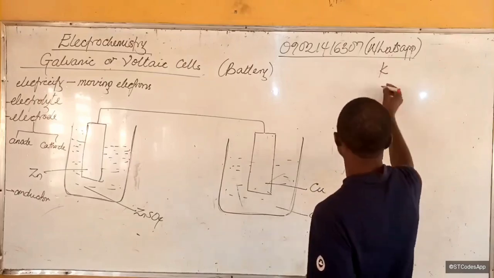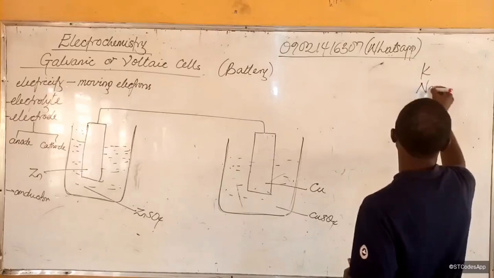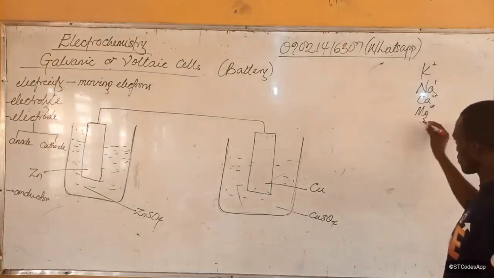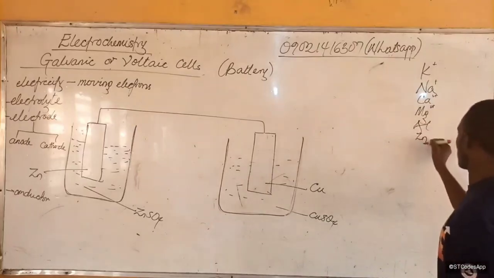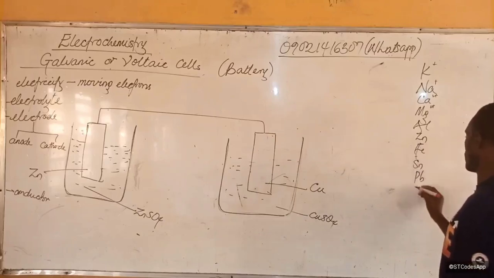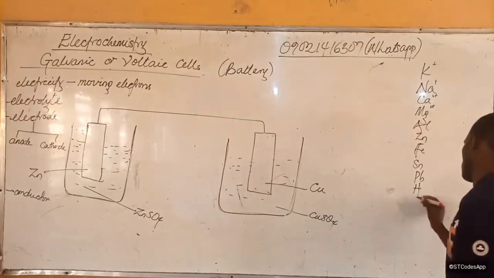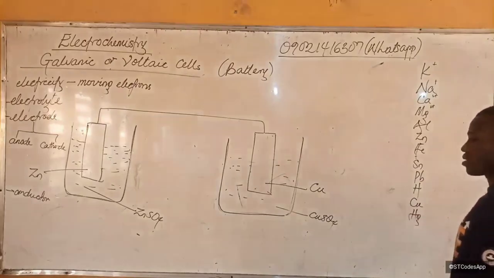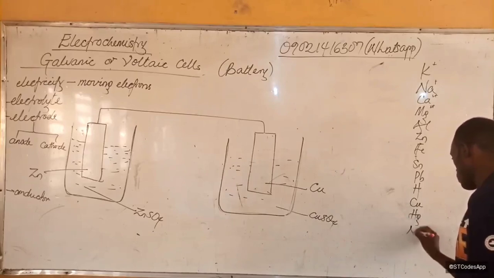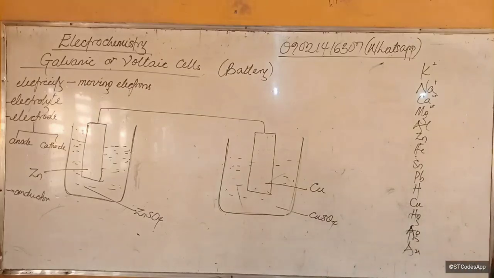So we have K, Na, Ca, Mg, in their ionic forms, plus, plus, 2 plus, 2 plus, Al, zinc, iron, tin, lead, hydrogen, copper, mercury, I think Ag and Au.